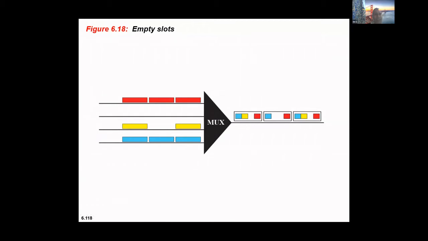What is the problem that happens when some of the sending sources do not have any data? You got the idea? So here you can see source one has three data units to be sent. The second source has nothing to send. The third data source has only two, with a gap here, and the fourth data source has three data units to be sent. So how exactly can this be multiplexed?